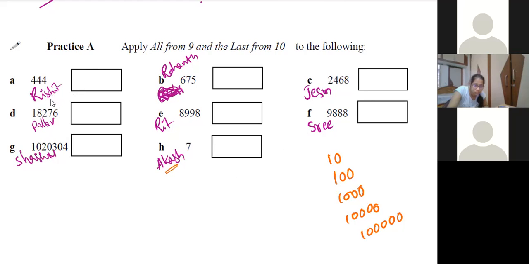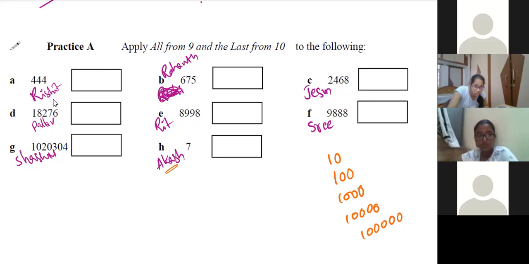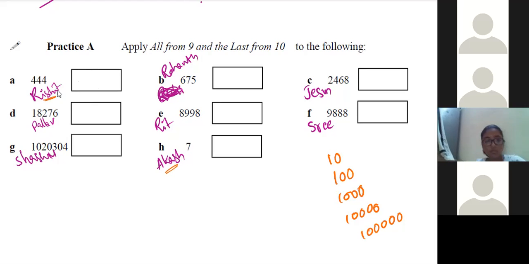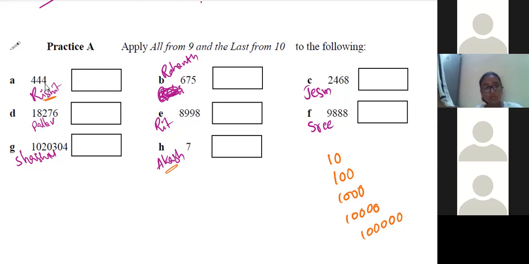Okay, let our friends explain these questions so that you can understand. Likita, see here. Rishik. Yes, sir. Yeah, you explain this. Sir, it is 444. So the above number is 1000, sir. Sir, can you write 1000?